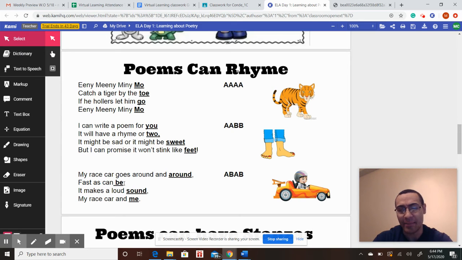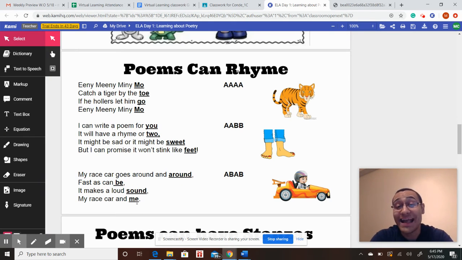Around and me don't rhyme, and sound and me don't rhyme, but look really carefully and watch what happens. This is an ABAB pattern. That means the first A and the third one, the other A, are the rhyme words: around, sound. B: me. This writer did a really different kind of pattern. They made the first and the third words rhyme, and the second and the fourth words rhyme. It's kind of like they skipped a rhyme. Rhyme, no rhyme. Rhyme, no rhyme.